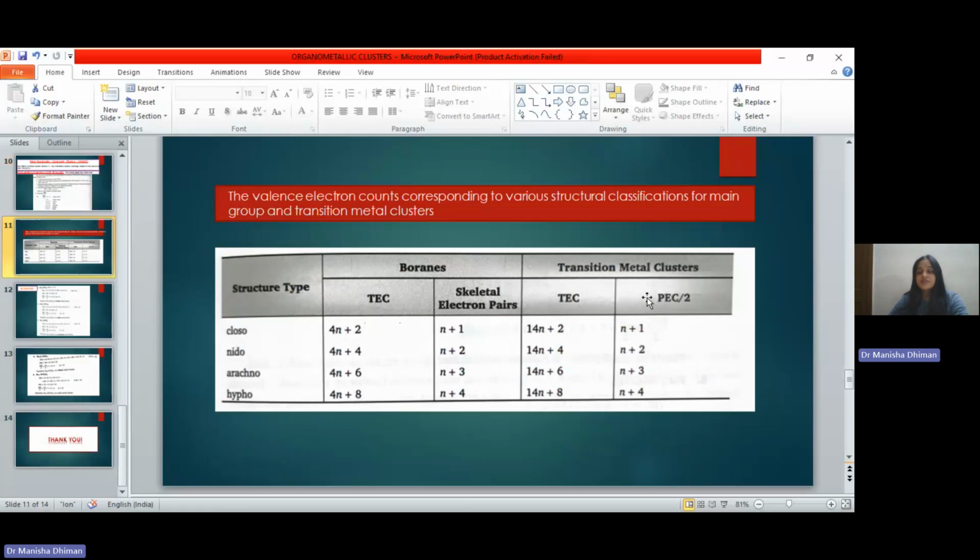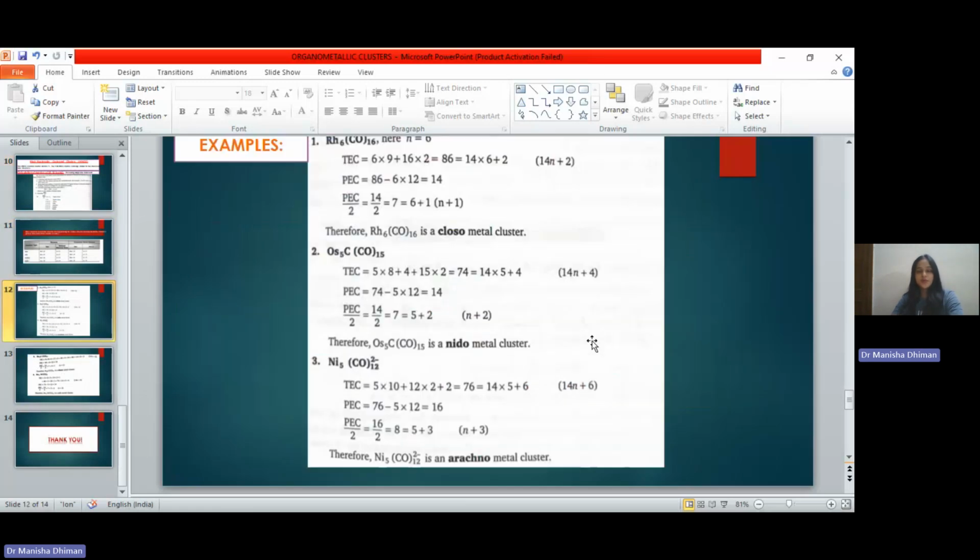Similarly, for transition metal clusters, where the metal is other than boron, we will use this: 14n plus 2 represents closo, 14n plus 4 represents nido, 14n plus 6 represents arachno, and 14n plus 8 represents hypho. Now let us solve some examples to get an idea how to predict the geometry of these high nuclearity carbonyl clusters. First one is